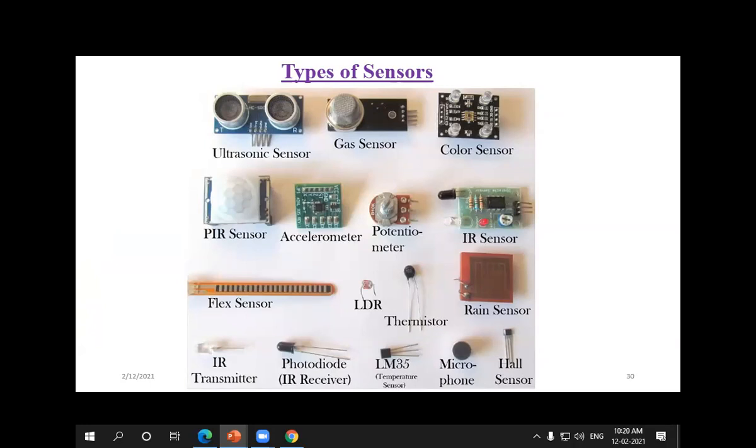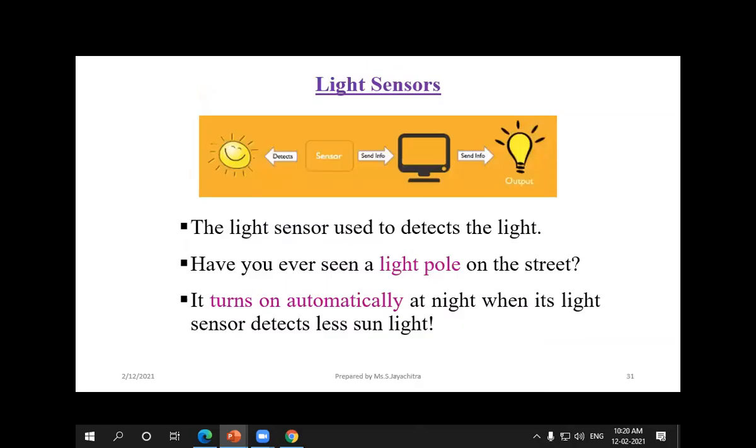Like that I can show. So, light sensors. So the name itself, light sensors.